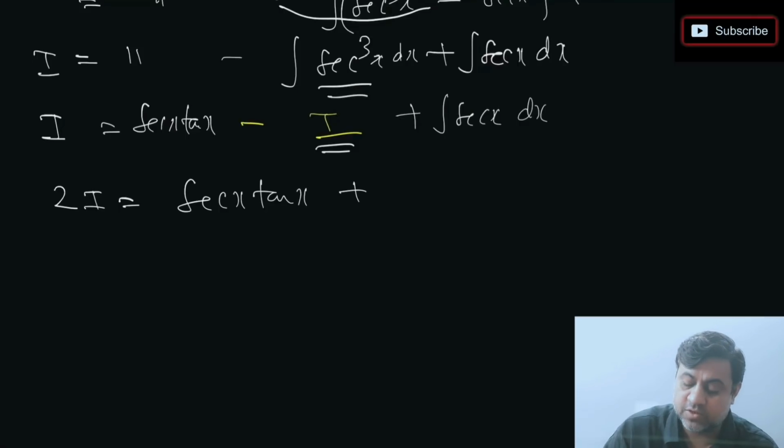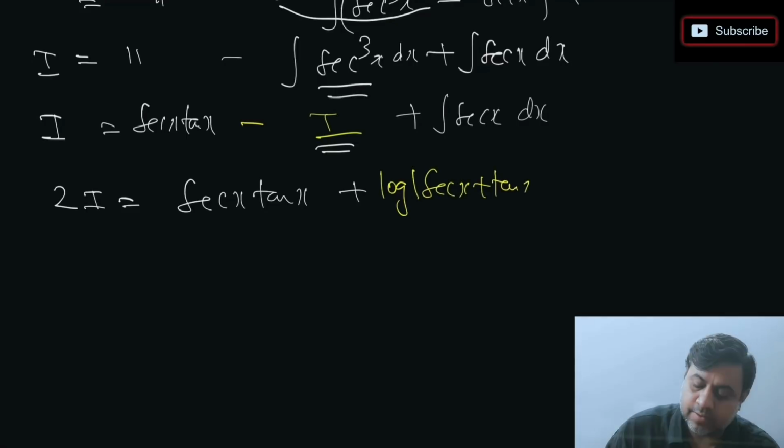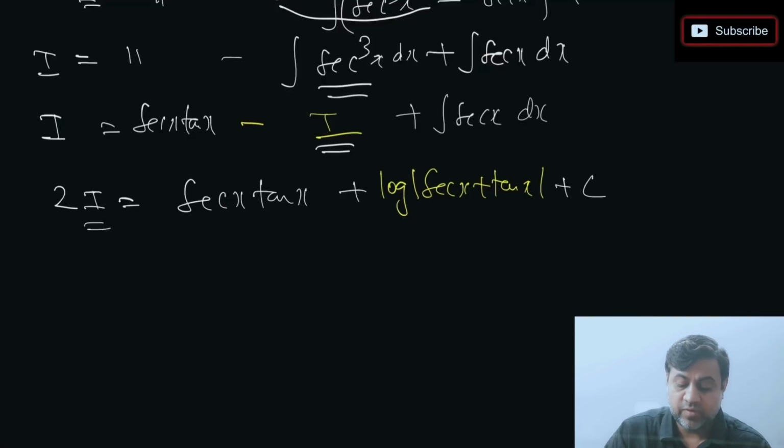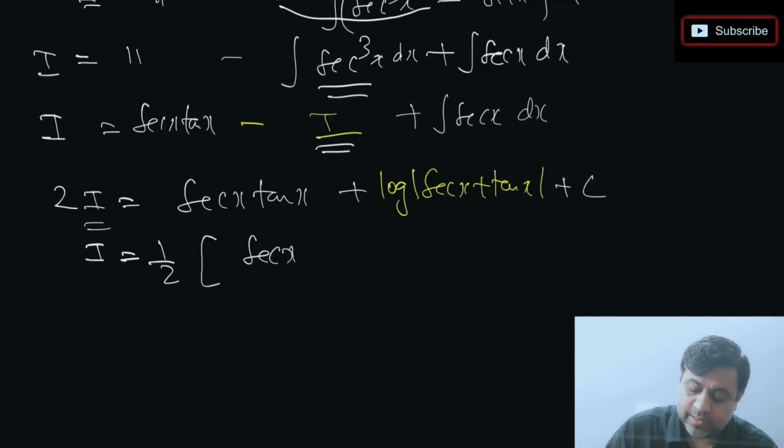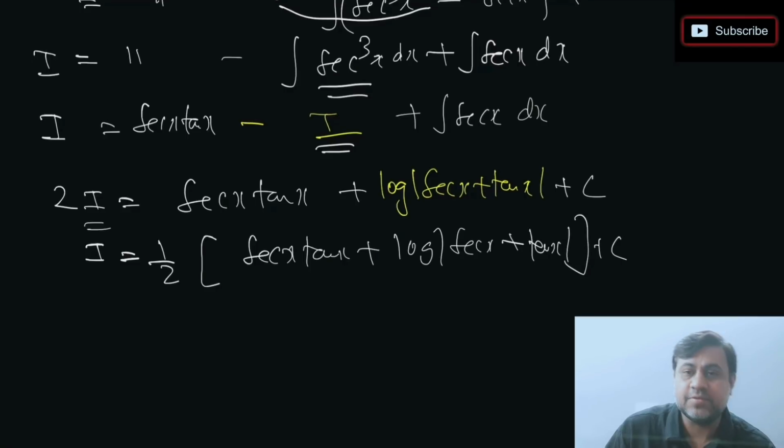Do you remember what is integration of sec x? Log mod sec x plus tan x plus c, we write there. Now we want to find the value of I, so this is 2I. So I will be 1 by 2 times, inside the bracket, this entire thing: sec x into tan x plus log mod sec x plus tan x plus c.